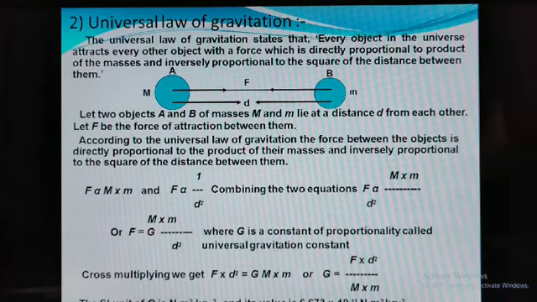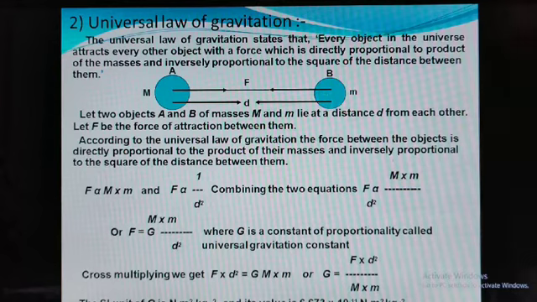Now we have the universal law of gravitation. All of you are now aware of gravitation. And what is gravitation? It is a force of attraction towards the center of the earth. Otherwise, it is also stated as the attraction between two bodies.